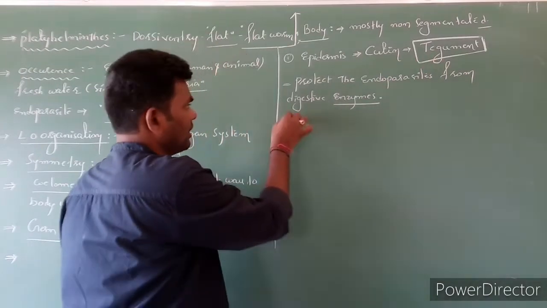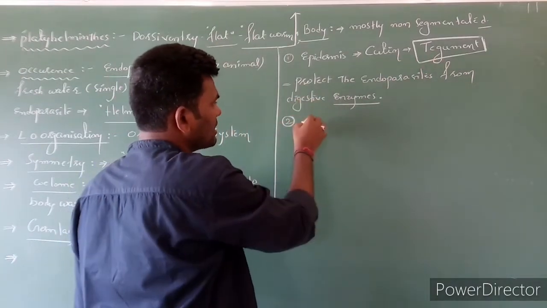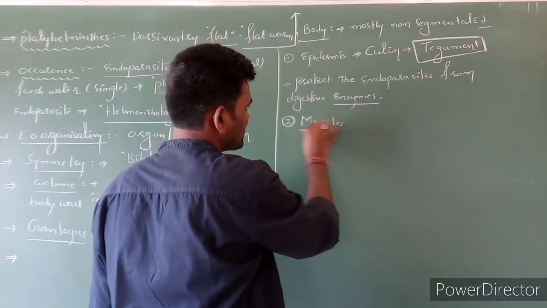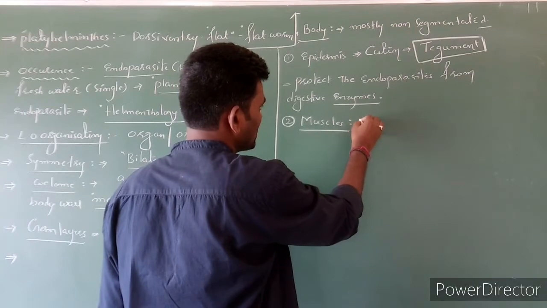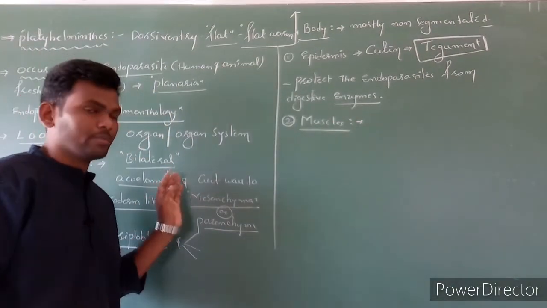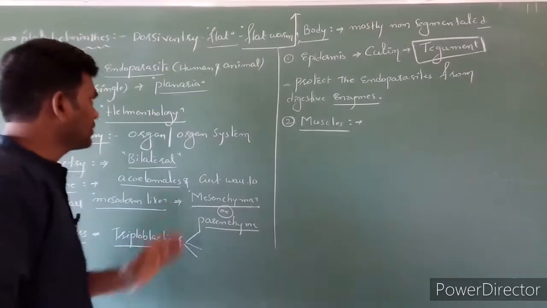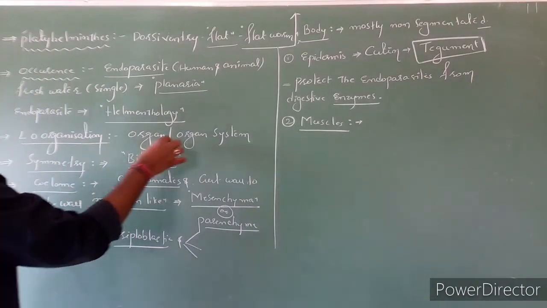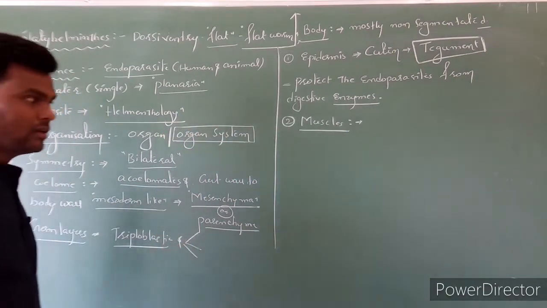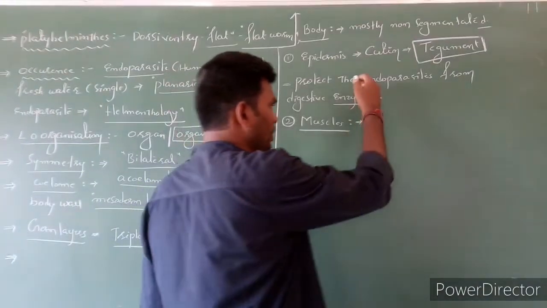Next one here, below the epidermis we can notice muscles. First time we are discussing muscles. In the last 4 phyla we haven't discussed muscles. Why? Because here this one is organ system level organization. Clear? Muscles are below the epidermis.